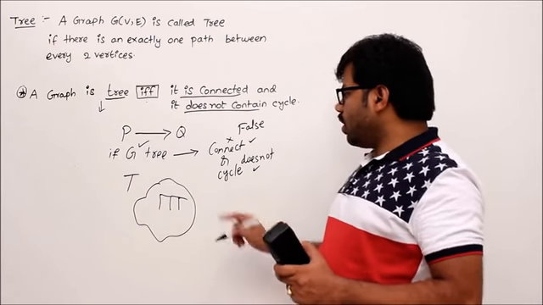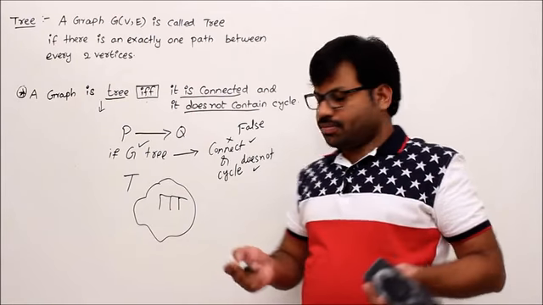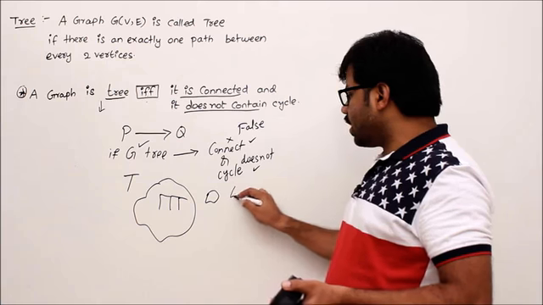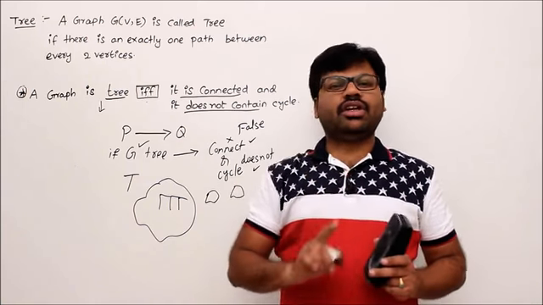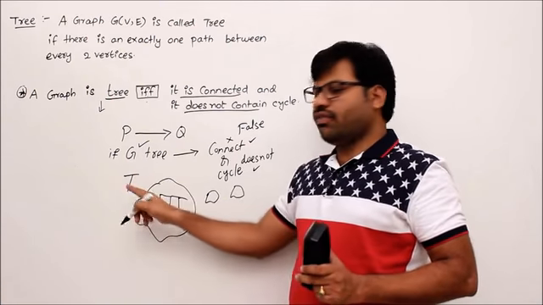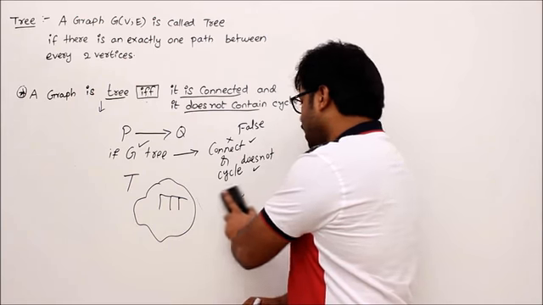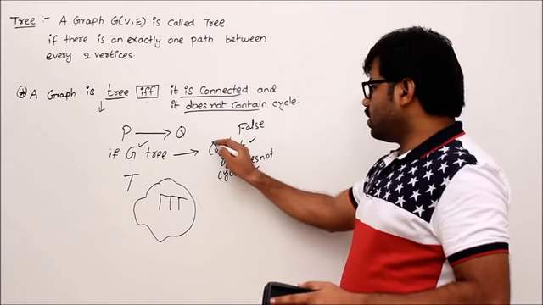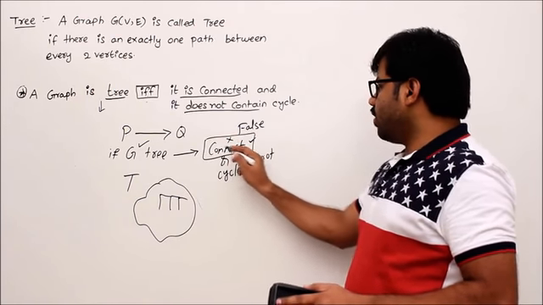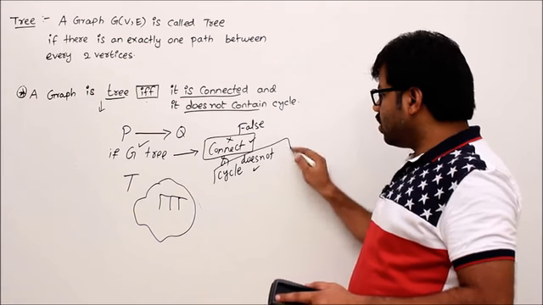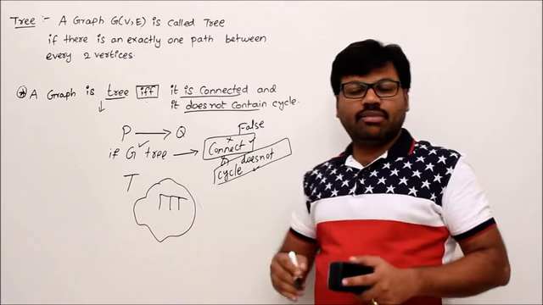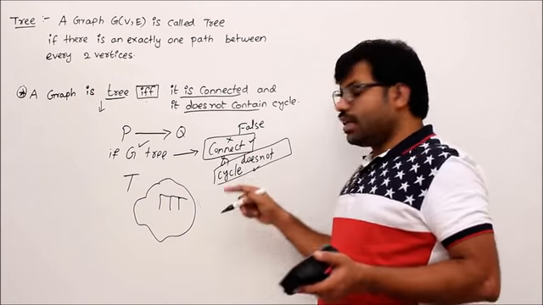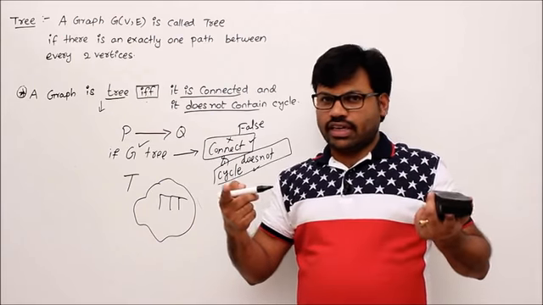Let's take case number 1. The graph is disconnected. Whenever a graph is disconnected, I already told you that it cannot be a tree. But we already assumed that the graph is a tree, so the graph cannot be disconnected. So definitely the graph should be connected. Then what is the other thing that might be false? Does not contain a cycle may be false. If does not contain a cycle is false, then the graph should contain a cycle.